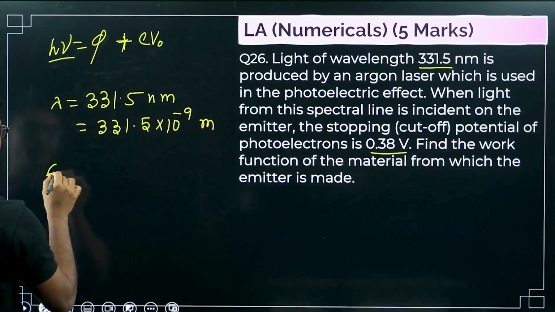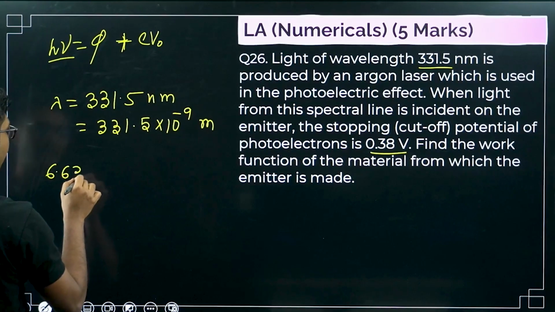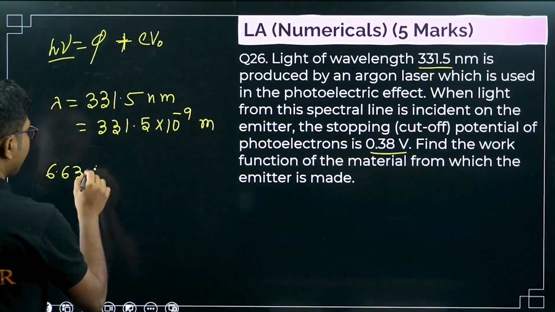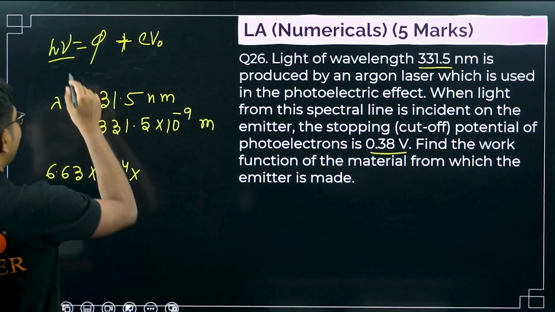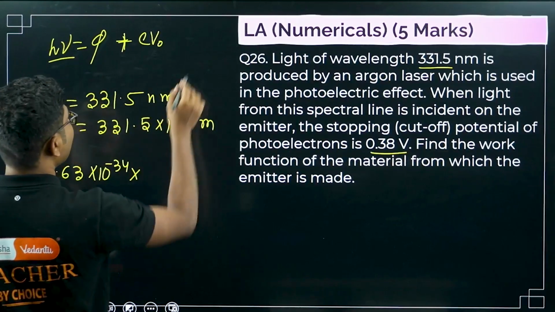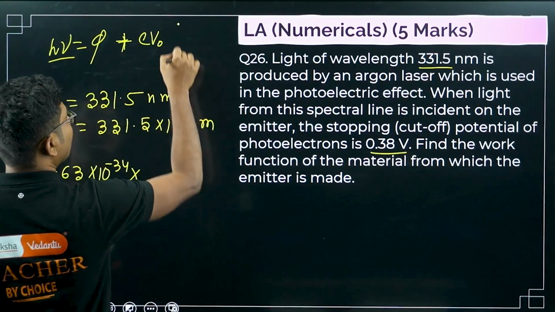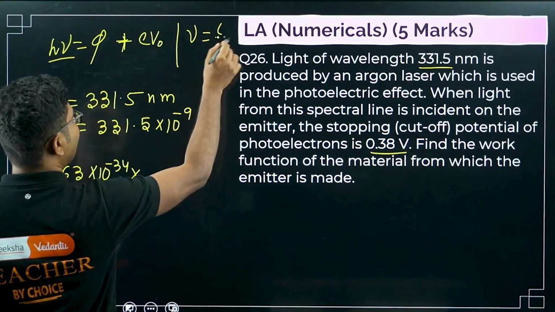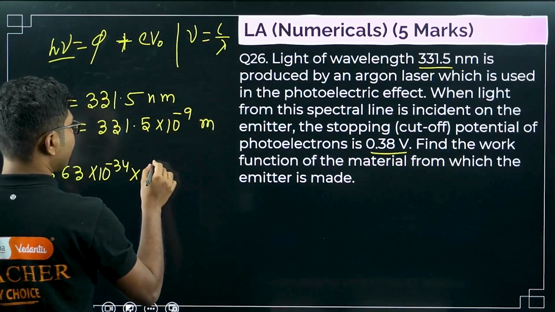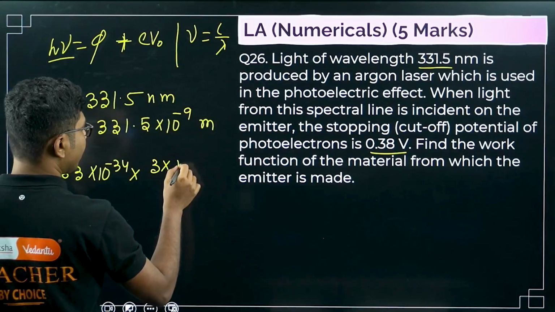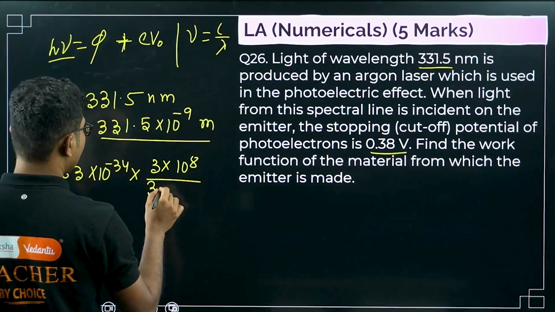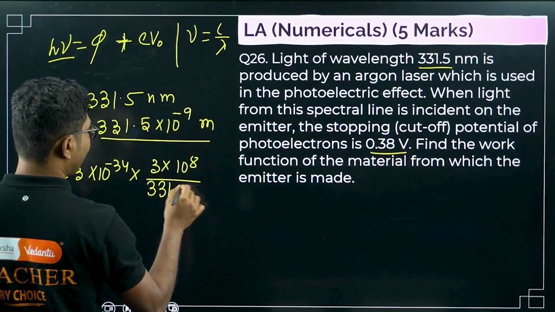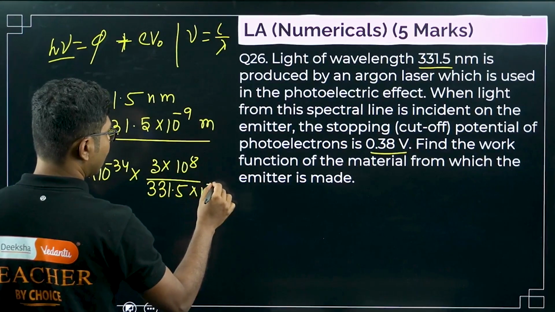So let's see what is h nu. h is 6.63 times 10 to the power of minus 34, and nu is c by lambda. Let's put the value of c as 3 into 10 to the power of 8, and lambda is 331.5 times 10 to the power of minus 9.